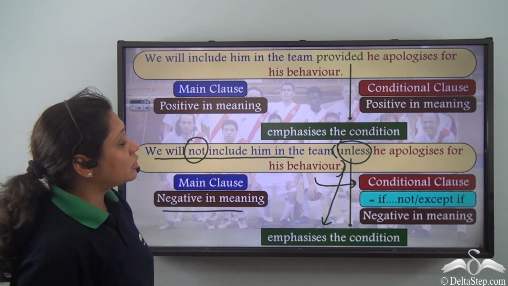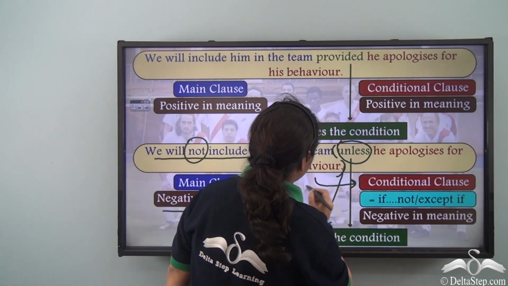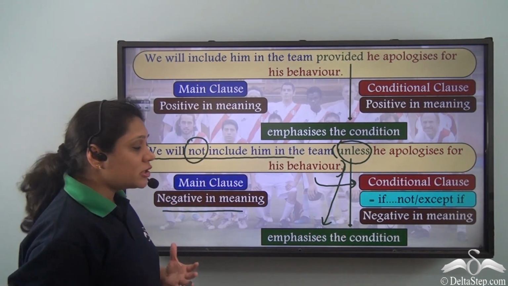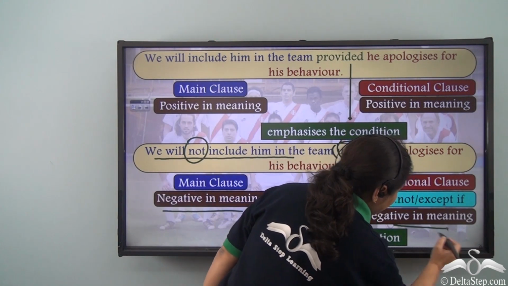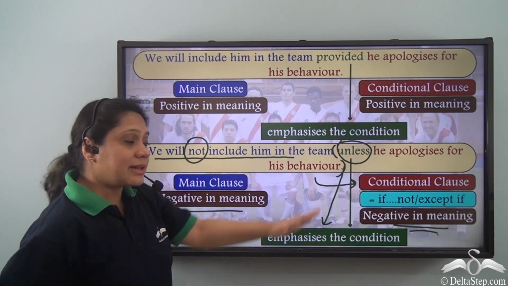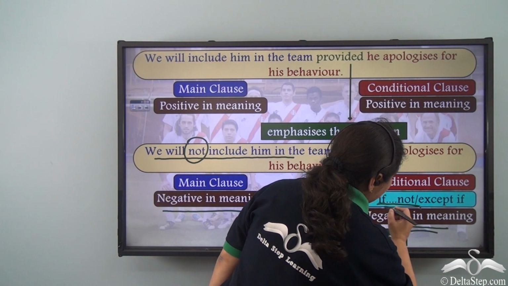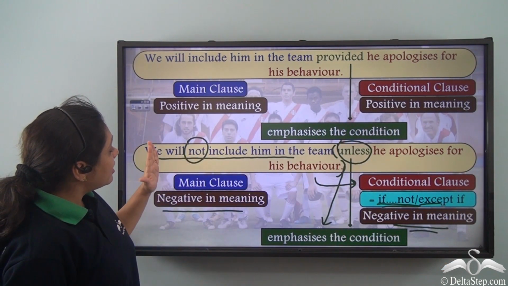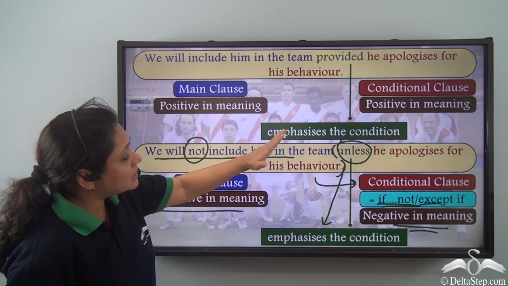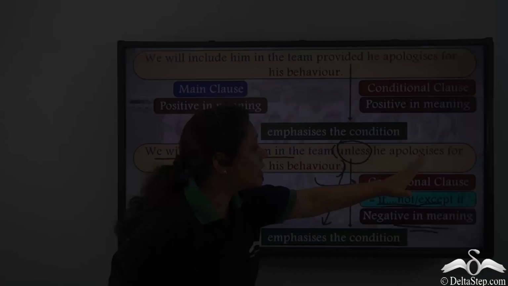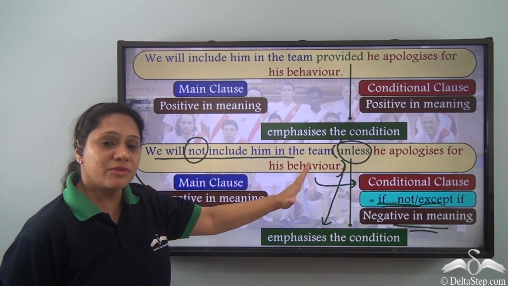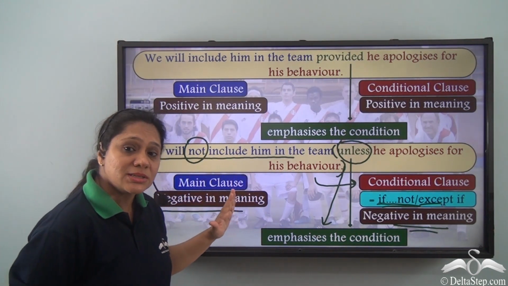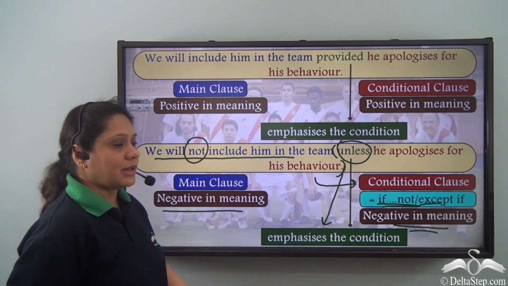The conditional clause, unless he apologizes for his behavior, also has a negative sense, because when we say unless, we mean to say if not or except if. So we are trying to say we will not include him in the team unless he apologizes for his behavior. So both the clauses are negative in meaning.